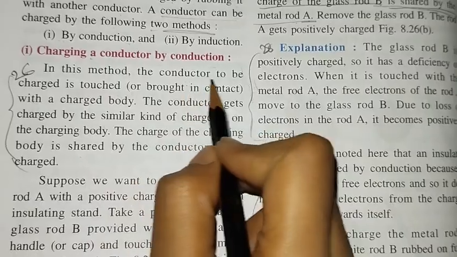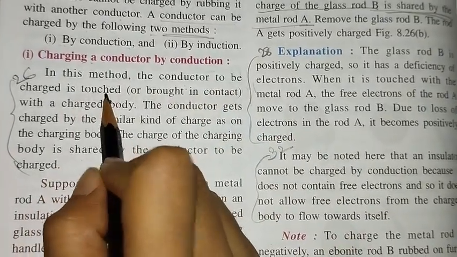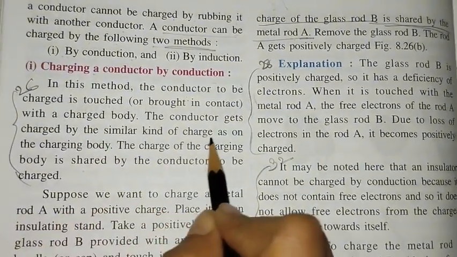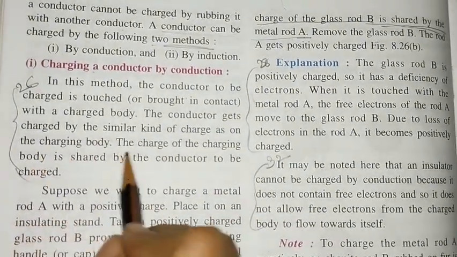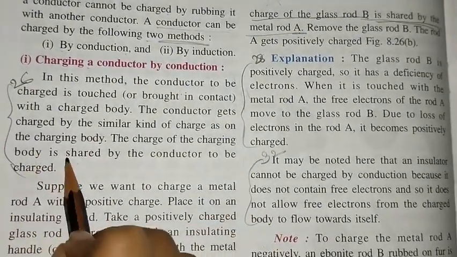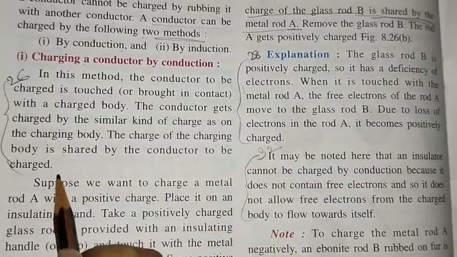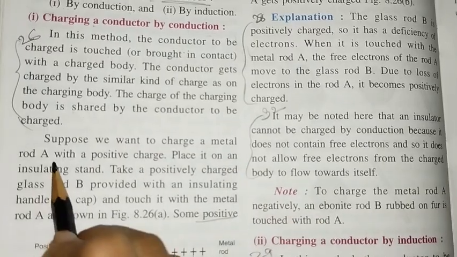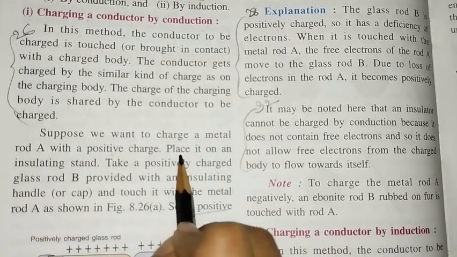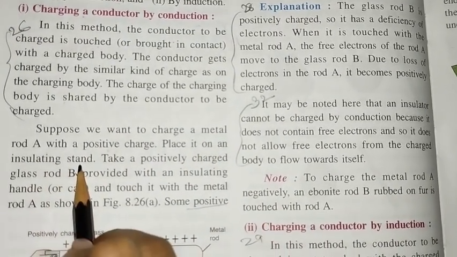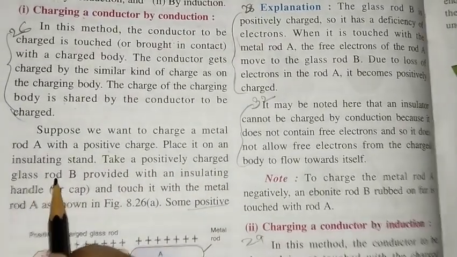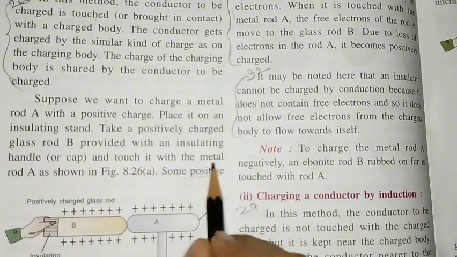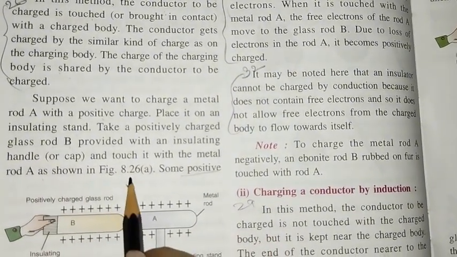In this method, a conductor to be charged is touched with the charged body. The conductor gets charged by the similar kind of charge as the charging body. The charge of the charging body is shared by the conductor to be charged. Suppose we want to charge a metal rod A with positive charge. Place it on an insulating stand. Take a positively charged glass rod B provided with an insulating handle and touch it with the metal rod A, as shown in figure 8.26a.